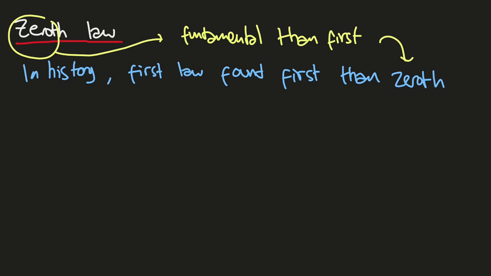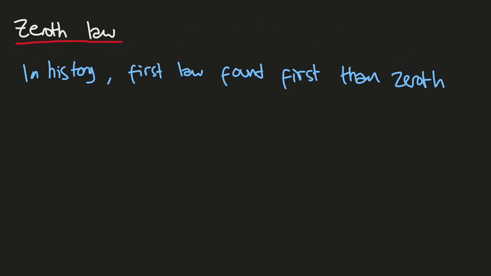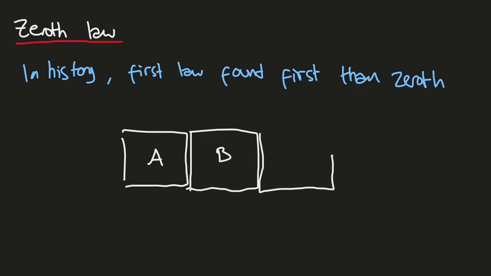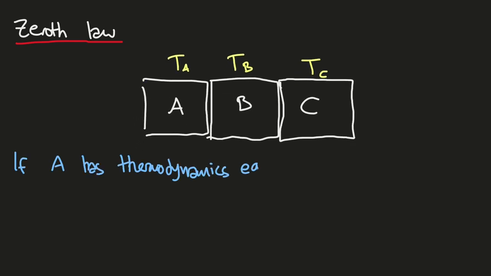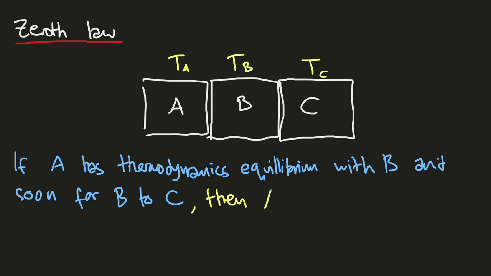Why? Let me explain. Imagine a system like this illustration: A, B, C, with temperatures TA, TB, and TC. By the Zeroth law, if A is in thermodynamic equilibrium with B, and B is in equilibrium with C, then A is in thermodynamic equilibrium with C too.